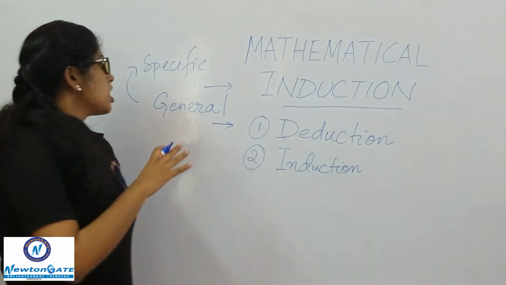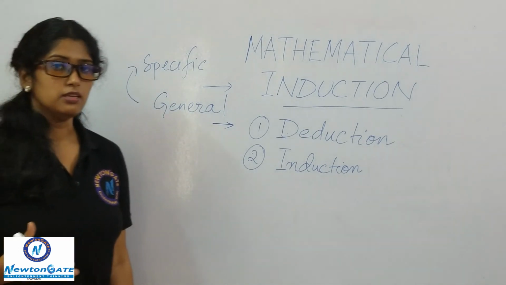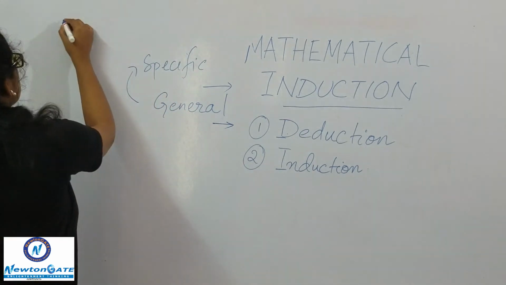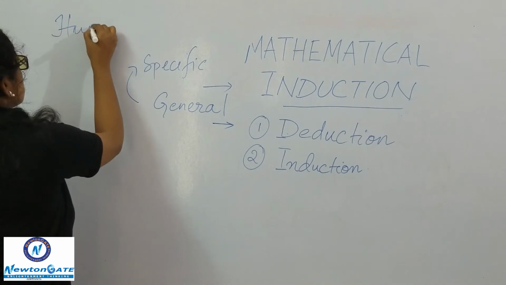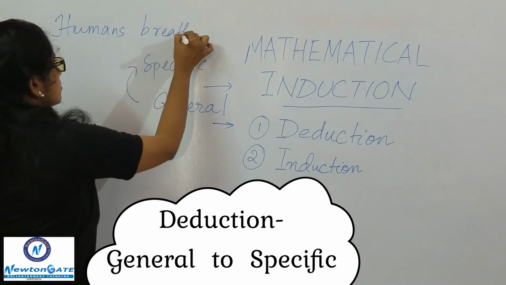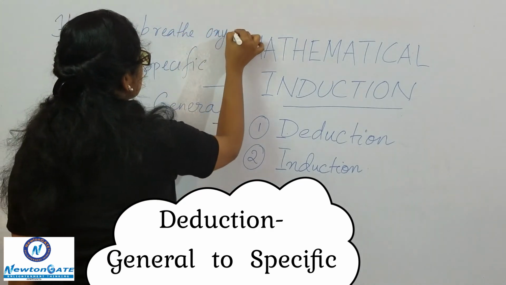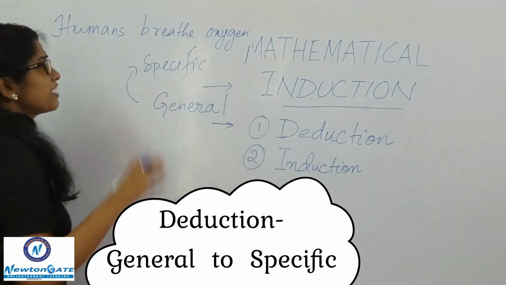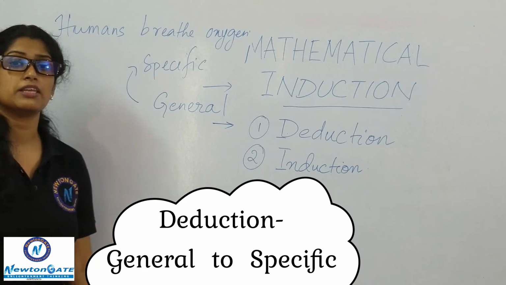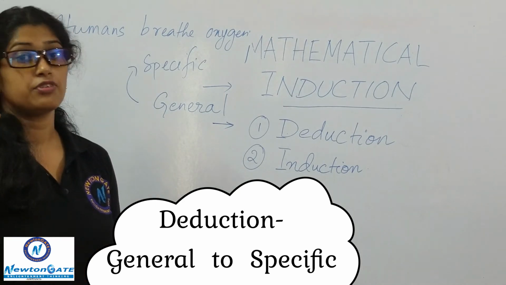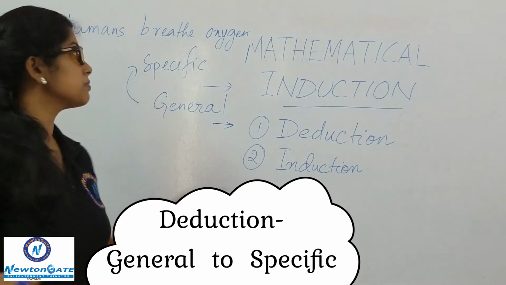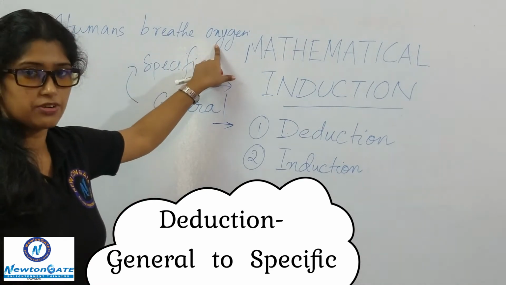For example, I am saying humans breathe in oxygen. This is a very general sentence. Humans can refer to any human. It can refer to me, to you, to your friend, to your neighbor, anyone. So, humans breathe oxygen. This is a general term.